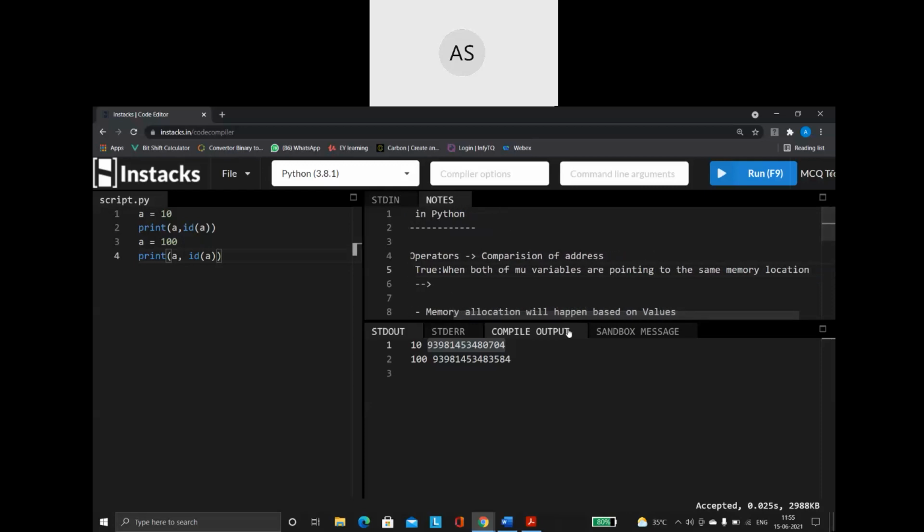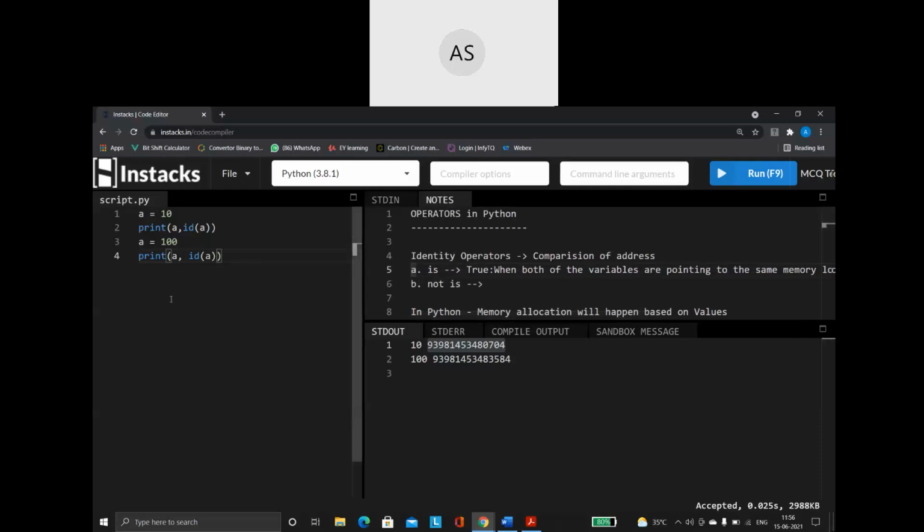Otherwise, it is going to return false. Right. So now let us see an example of how this is going to work.